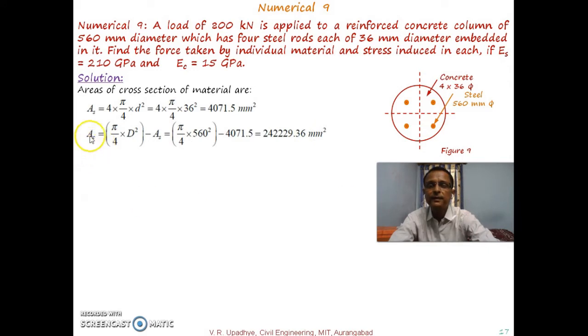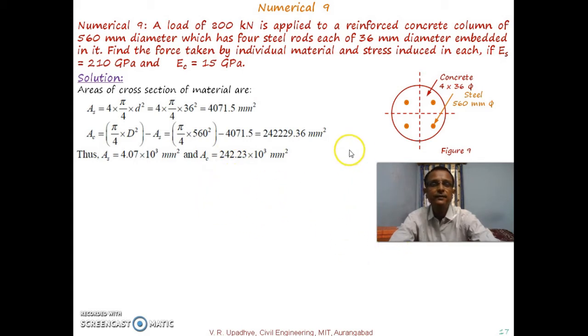And the area of concrete is equal to pi by 4 D square, where capital D stands for this 560 mm, the complete diameter of the column, and then the steel bar area is required to be deducted. So it is written as pi by 4 into D square minus area of steel. If we calculate this, it gives us the complete area. For simplicity it is converted into 10 to the power 3, so AS is equal to 4.07 into 10 to the power 3 millimeter square, and the area of concrete is 242.23 into 10 to the power 3 millimeter square.